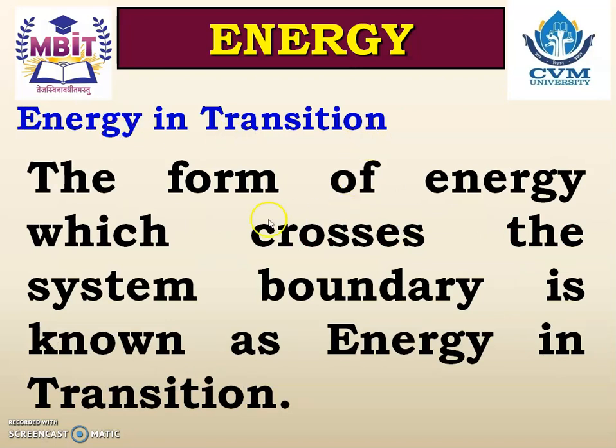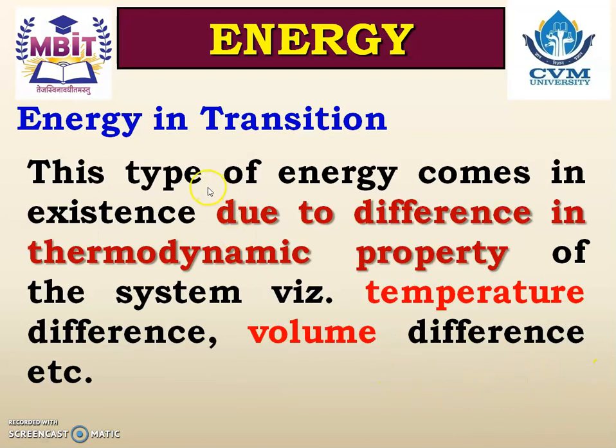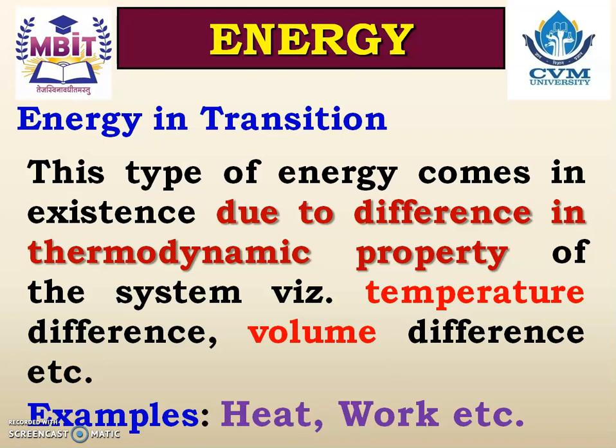Energy in transition. The form of energy which crosses the system boundary is known as the energy in transition. This type of energy comes into existence due to difference in thermodynamic property of the system, with temperature difference and volume difference. So that is the indication of how the energy in transition can be understood.